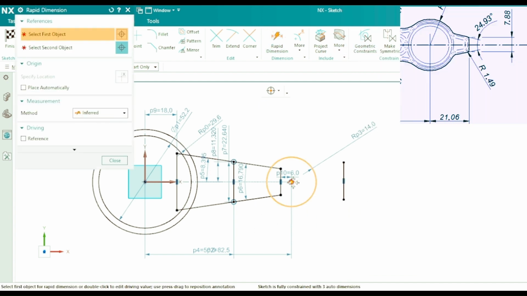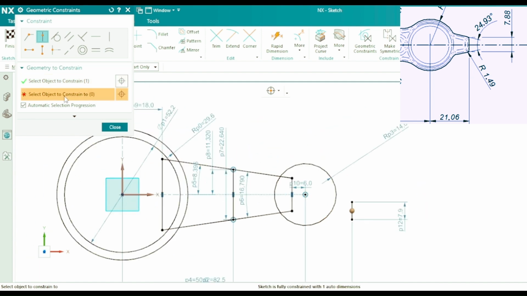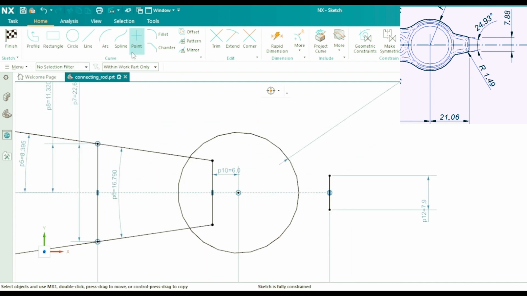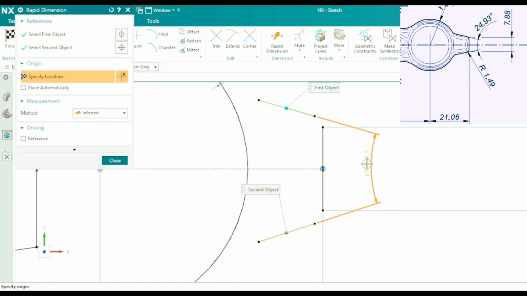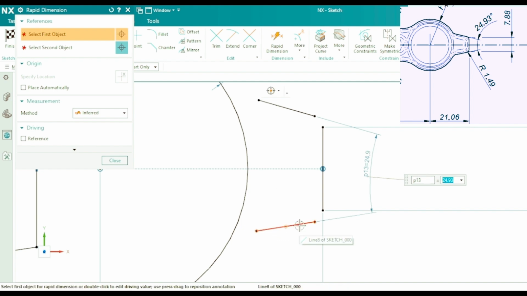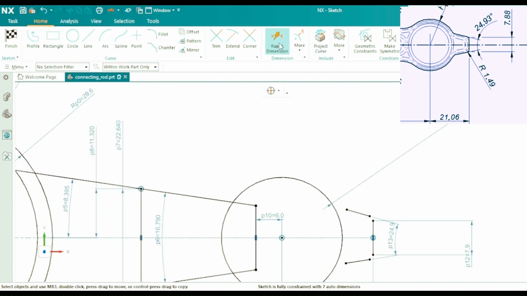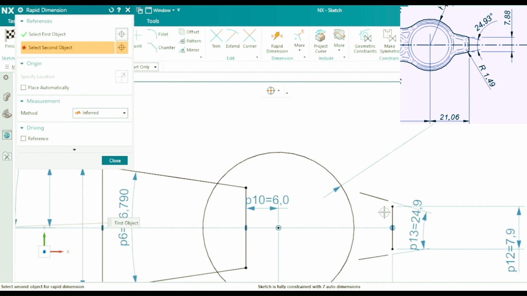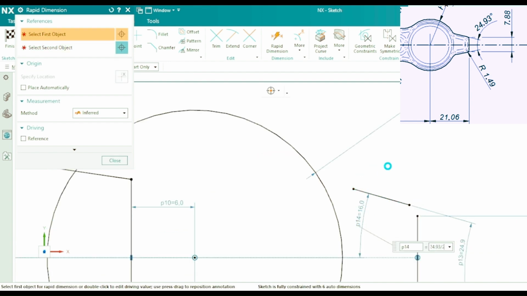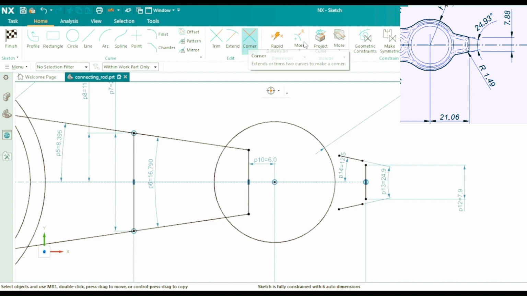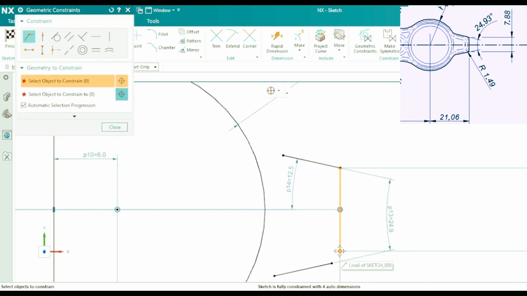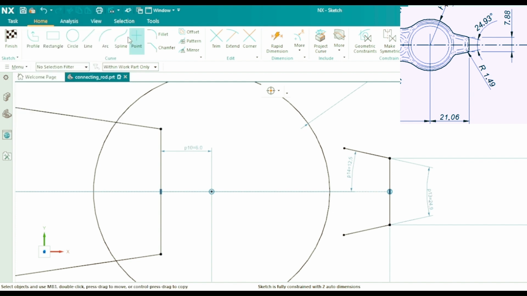We will now draw the projection on the smaller end. The lines are connected using geometric constraints. We can also use Trim and Extend tools for the same purpose. It is 21.06 from the center, and the angle is 24.93 degrees. We will apply dimensions and make it symmetric with the x-axis. Later we will extend the lines inside the circle as we did before.